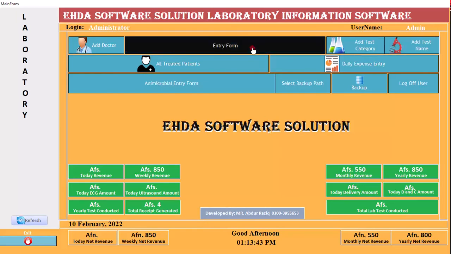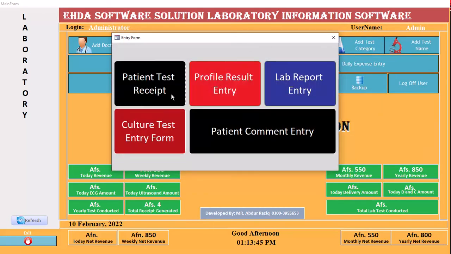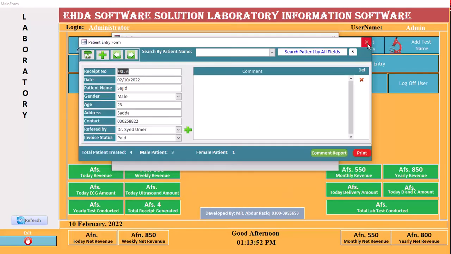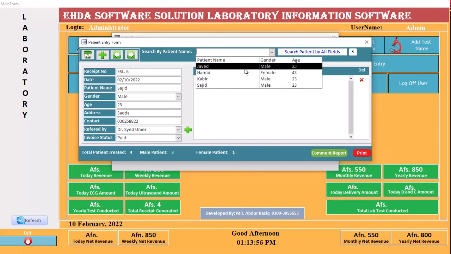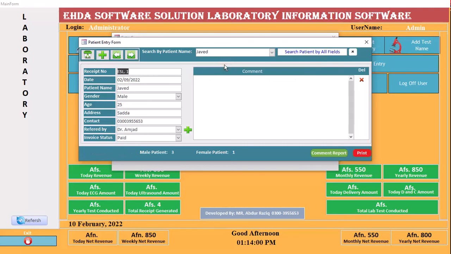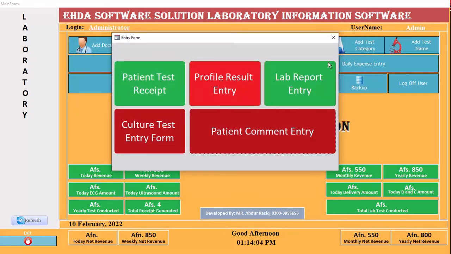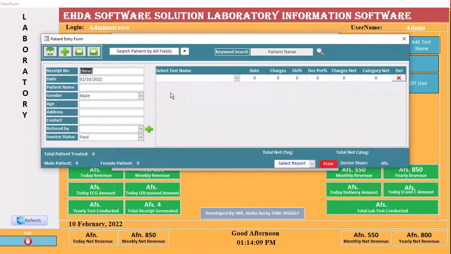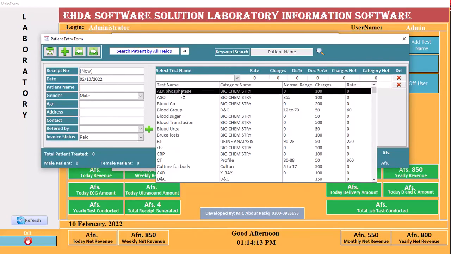In the entry form, I selected everything very easily. So the patient comment is also clear. Yes, you said to me to enter the combo box, which you can search from here. So I have also entered the combo, so from here you can easily search. Okay, I also entered the patient testing. You said to me that here you can select the category.